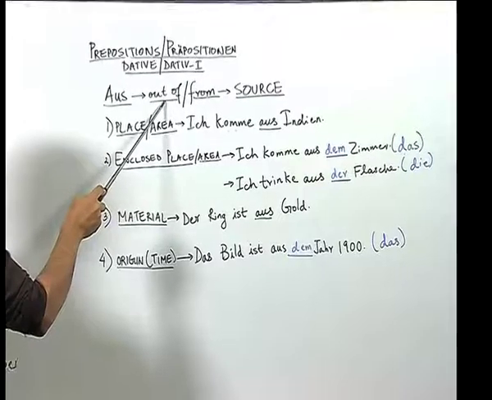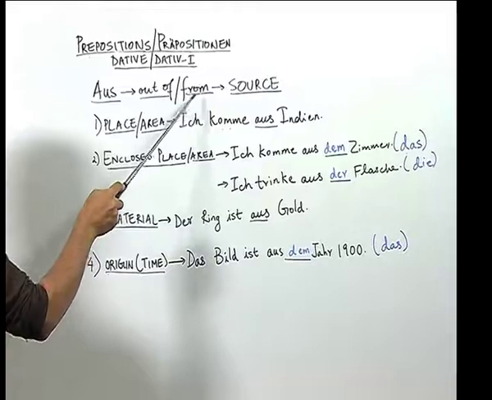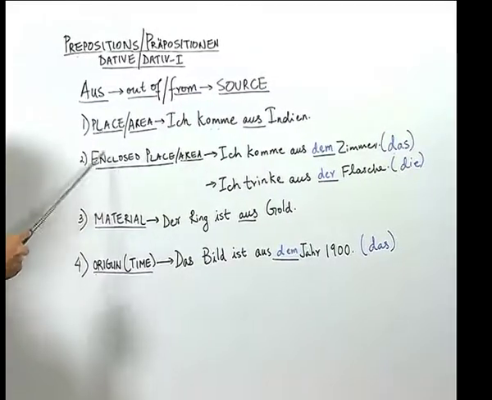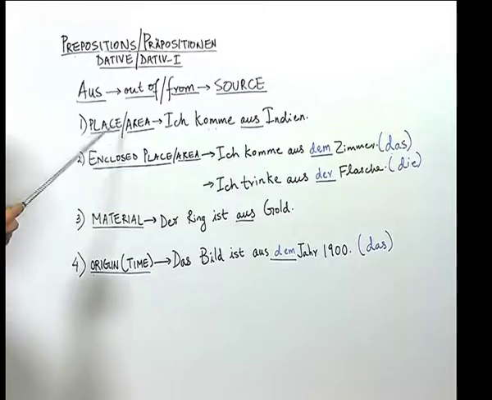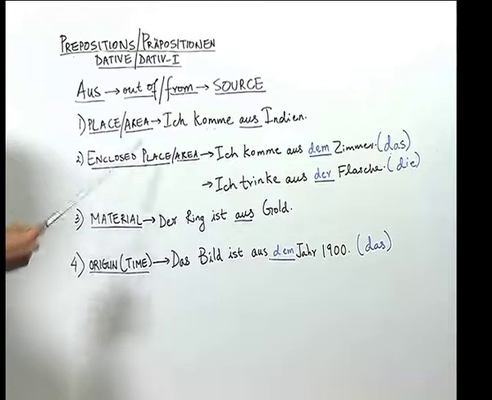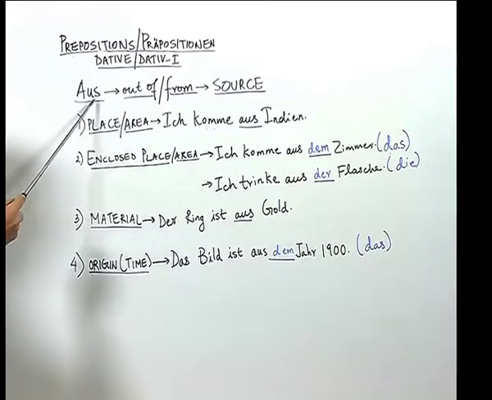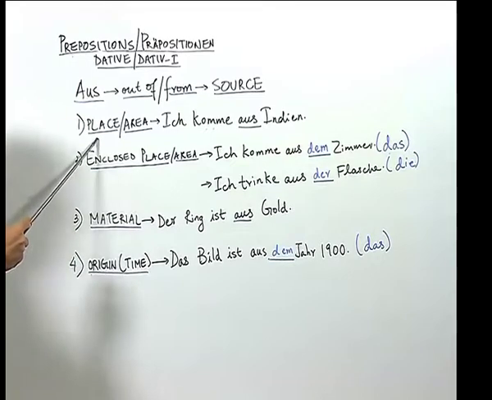We can use it in the context of English, let us say, out of or from. As you can see, I have given here close to 4 meanings in which aus can be used. Well, this is only a rough aspect of the preposition aus. Let us look at the first context.